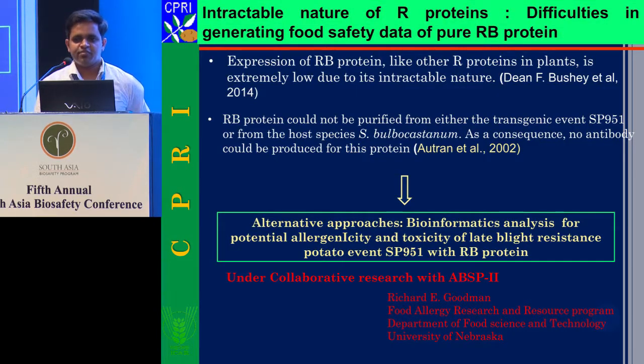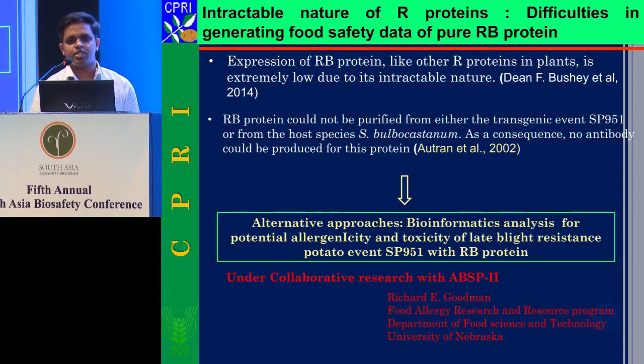Coming to the biosafety level, ultimately they will ask for pure protein studies for toxicity. It is very difficult to generate the protein toxicity study because RB, like other R proteins, is very intractable in nature.